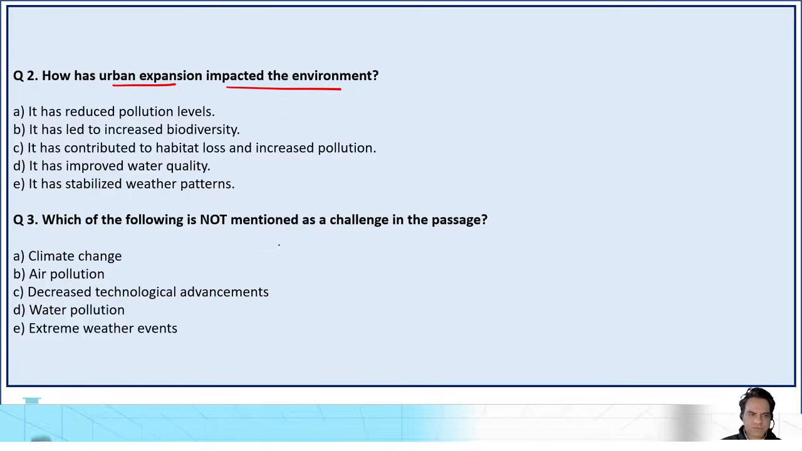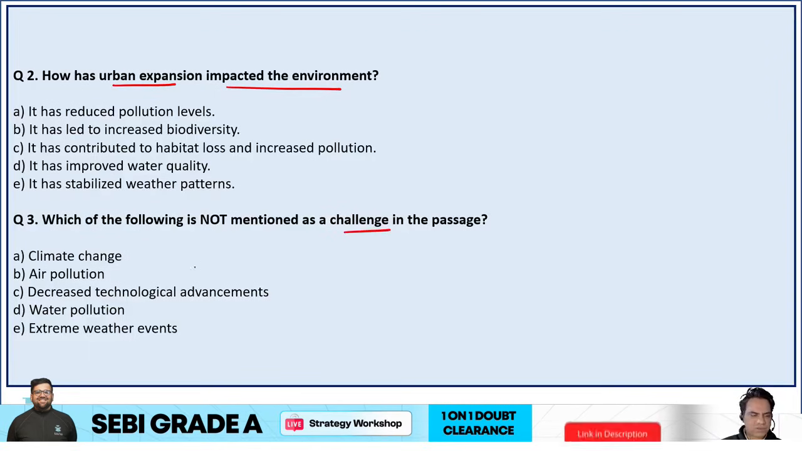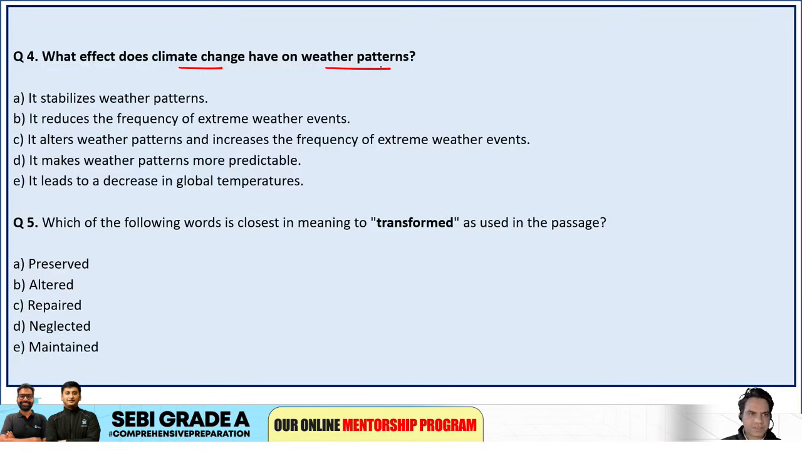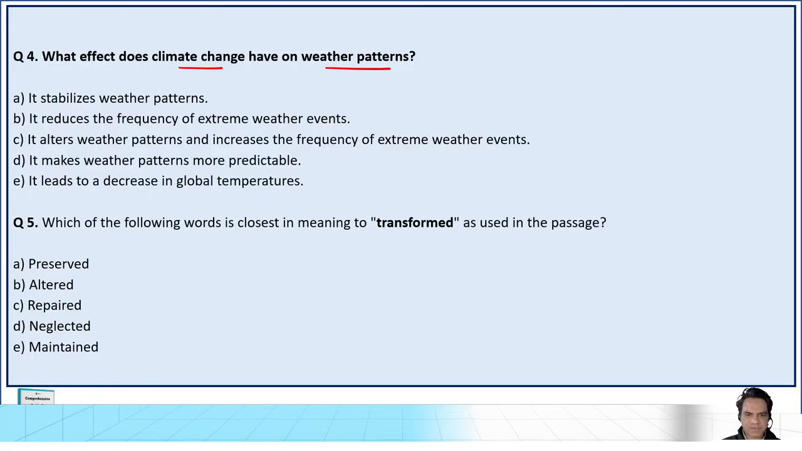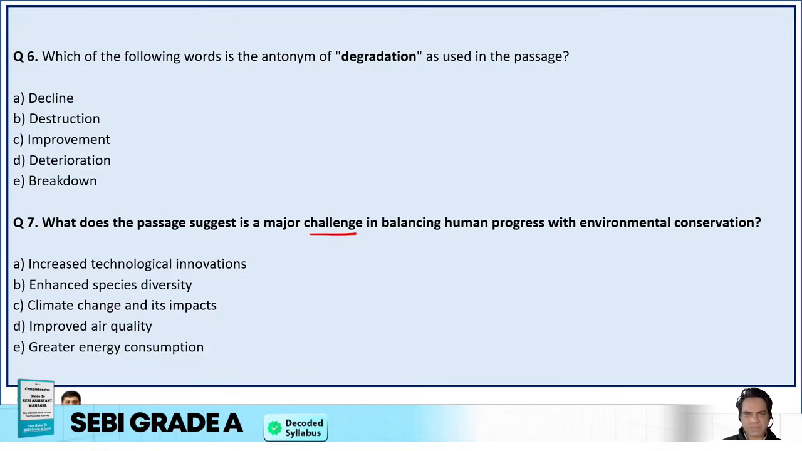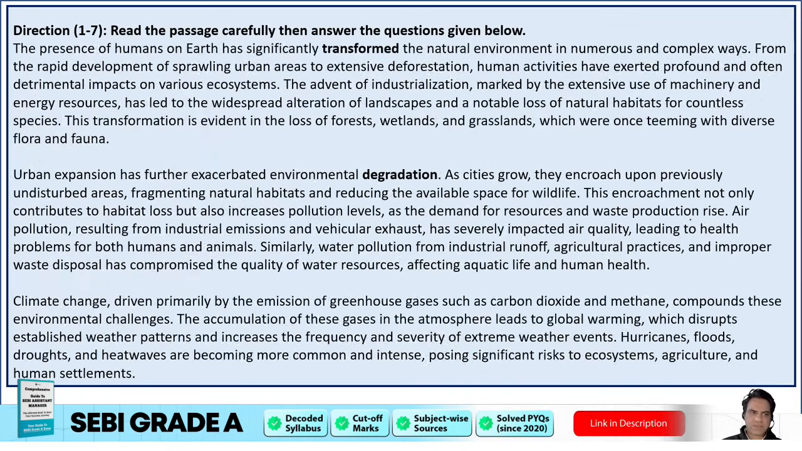Okay, which of the following is not mentioned as a challenge? So we'll get to this after reading the passage. Then what effect does climate change have on weather patterns? So that is another question. Then synonym of the word transformed, antonym of the word degradation. And last question is, what does the passage suggest is a major challenge in balancing human progress with environmental conservation? So we have to find what is a major challenge in balancing human progress with environmental conservation. Now let's read the passage and solve it together, guys.